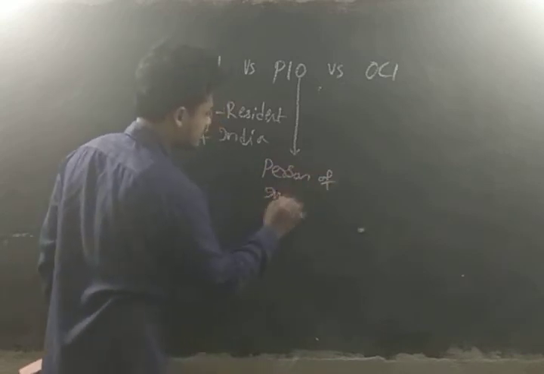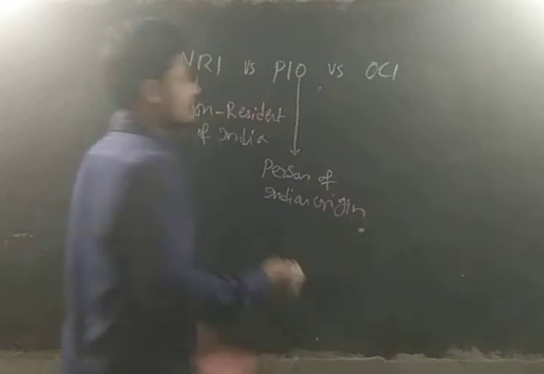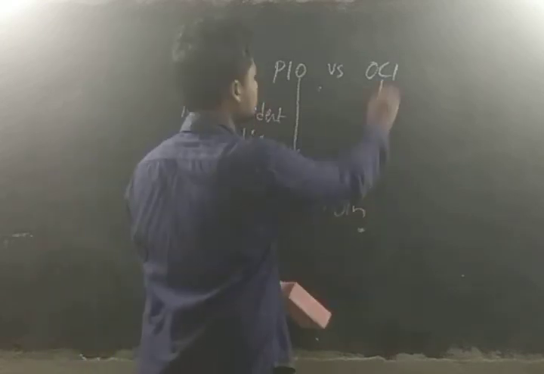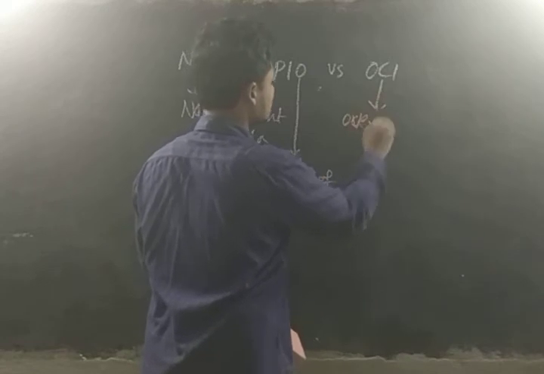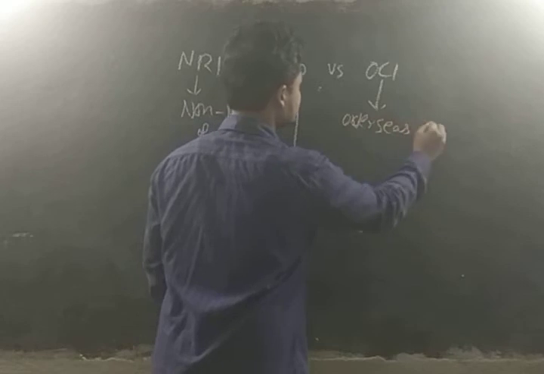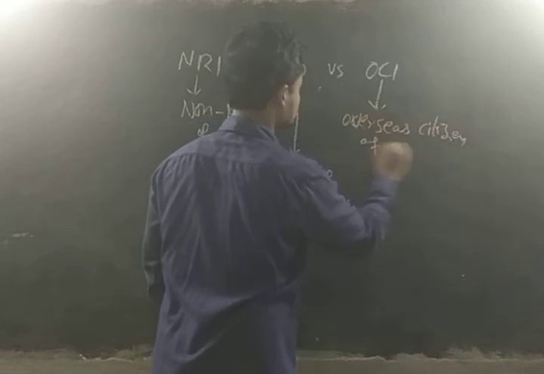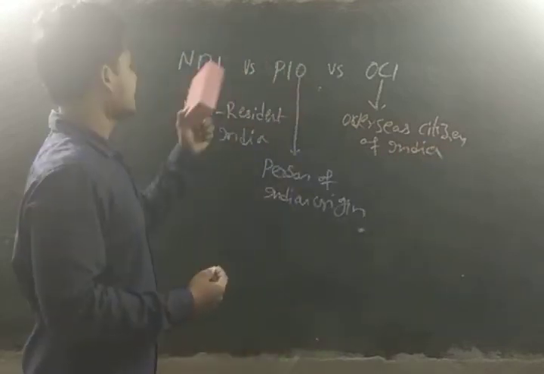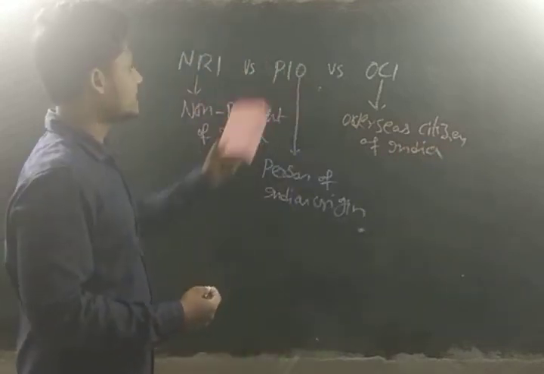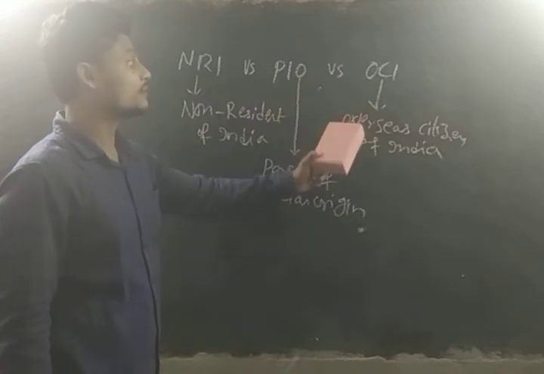Whereas OCI is the overseas citizen of India. So NRI is the non-resident of India, PIO is a person of Indian origin, the OCI is overseas citizen of India.